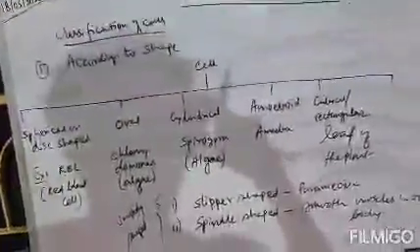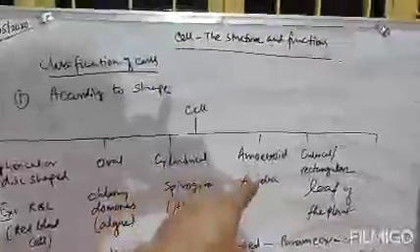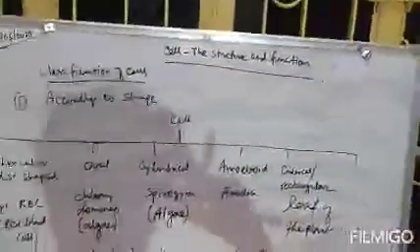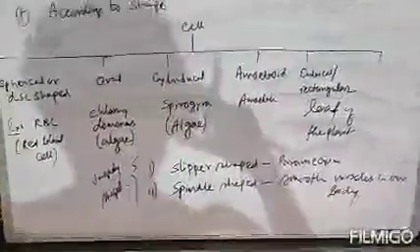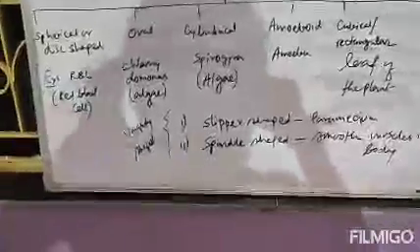Actually, cells are mainly classified according to type: spherical or disc shaped, oval, cylindrical, amoeboid, and cubical or rectangular. But in spite of all these shapes, there are extra two uniquely shaped cells. One is your slipper shaped and another one is your spindle shaped. Clear? So this is the classification of cell according to numbers and according to shape.